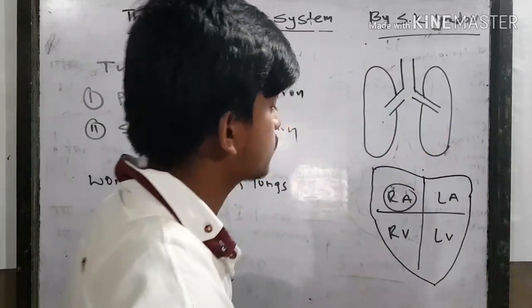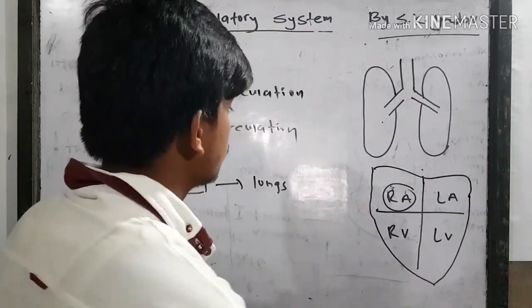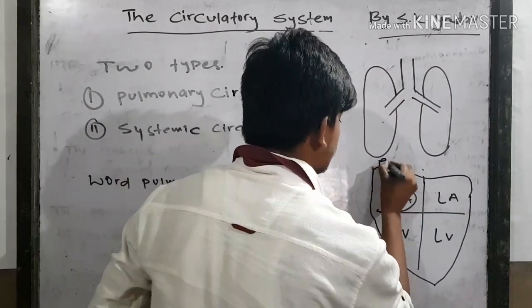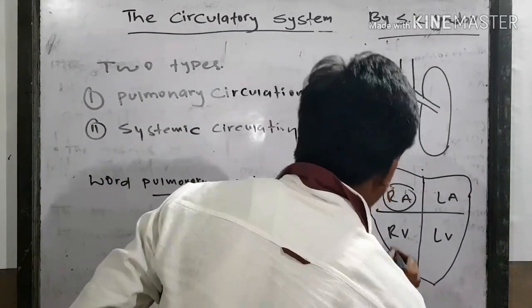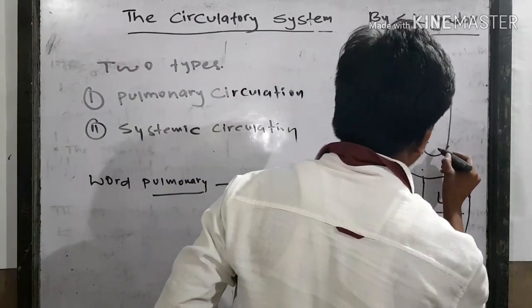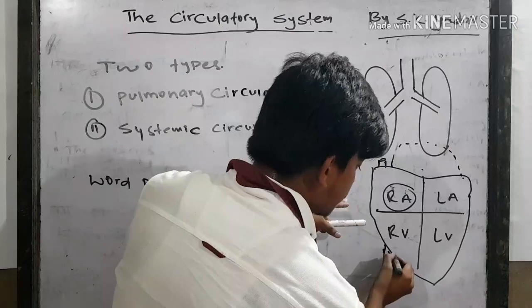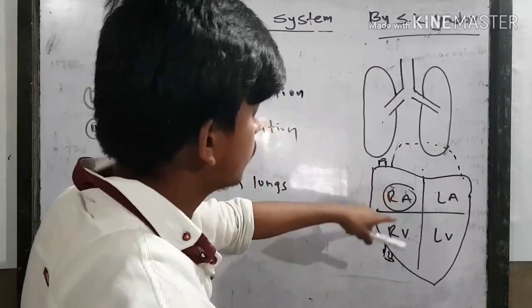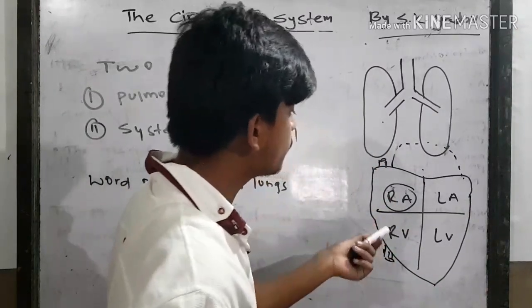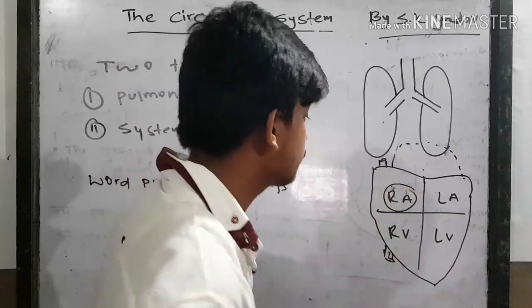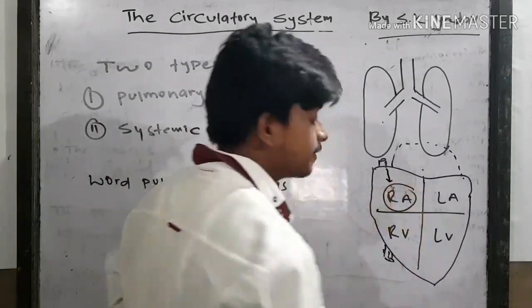So this is the smallest lower part of the heart. So here is the superior vena cava and there is the inferior vena cava. There is pooling of blood from different parts of the body and it gets drained into the right auricle.